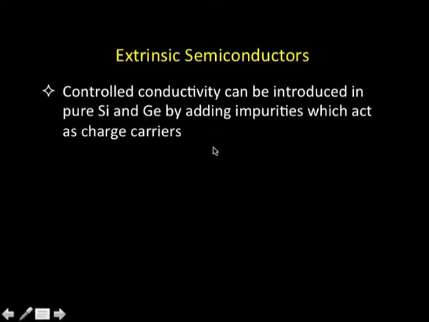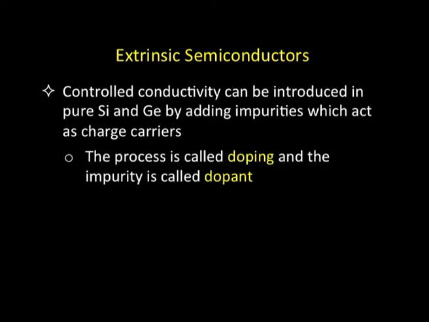Okay. Let us move further and talk about the second kind of semiconductors, called extrinsic semiconductors. What we see is that in certain materials, say silicon and germanium, we know that they have intrinsic conduction, but suppose we need a material which is more conducting than the intrinsic conductivity of silicon or germanium. So, what do we do? We can add some kind of impurities from outside and make them conduct more than what they do intrinsically. This process is called doping.